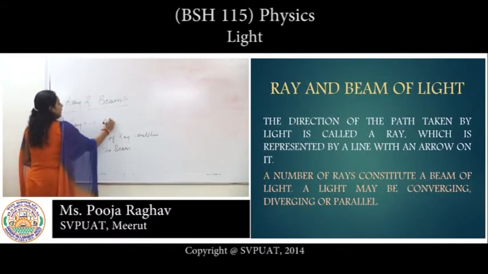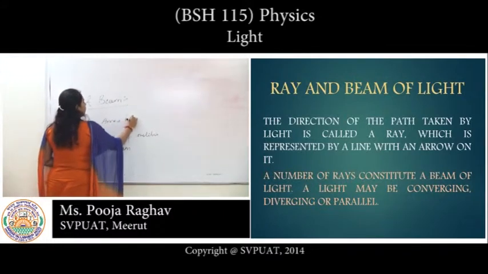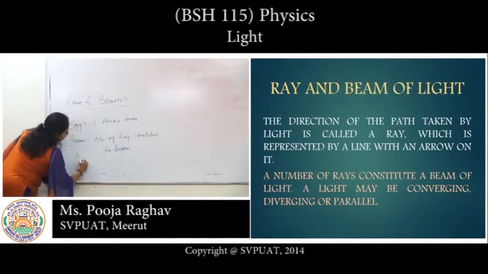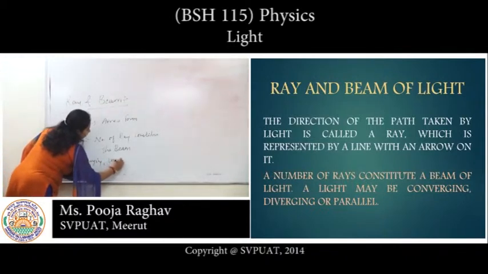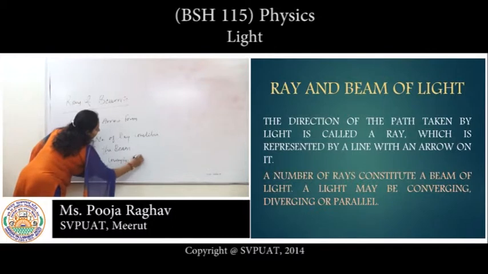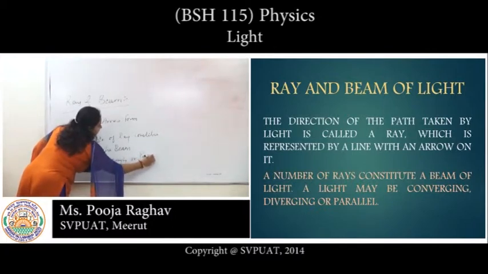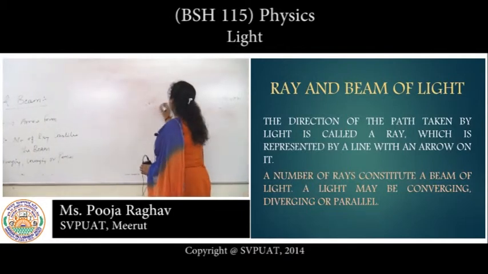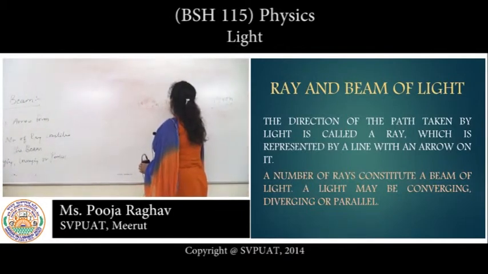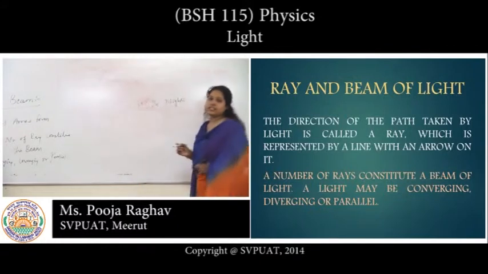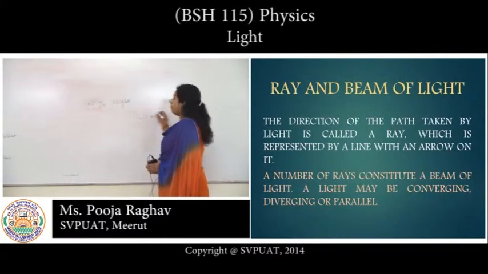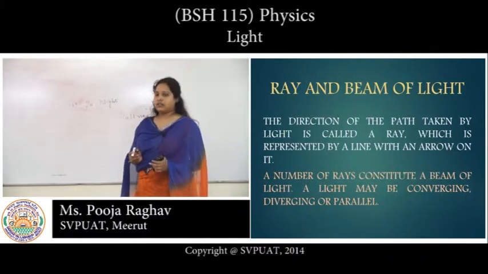A ray may be in arrow form, and a beam is diverging, converging or parallel. Another example is at night, the driver sees the halt sign with the reflection of the headlights.